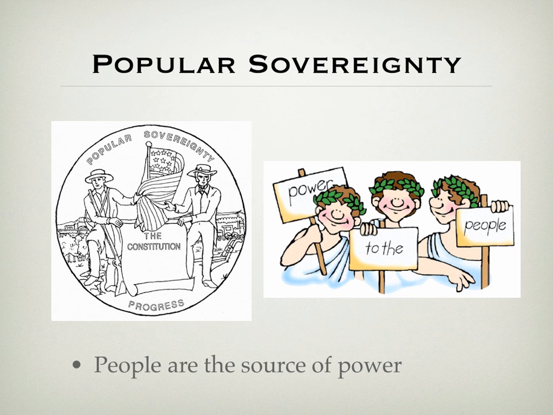One of the main ideas that our government was founded upon is the idea of popular sovereignty. Now, the word sovereignty by itself basically means that you have the right to rule, that you have the power or the authority. The word popular in this sense is talking about people. So what this word really means is that people are the source of power. In other words, the government gets their power from us. We give Barack Obama or whoever the president is the power that they have, not the other way around. So we are the true source of power in this government.